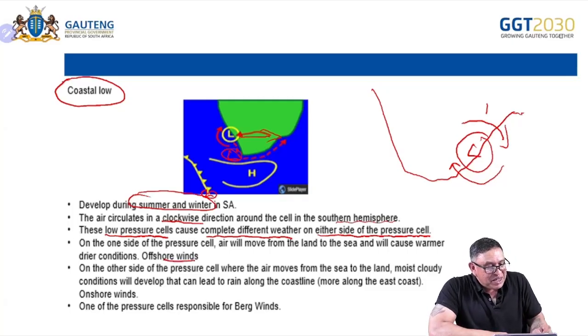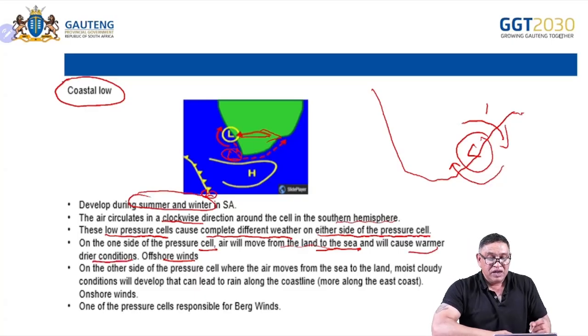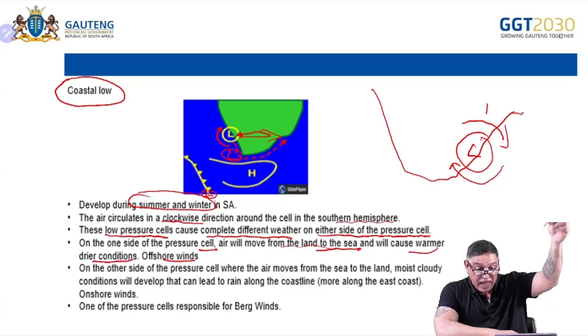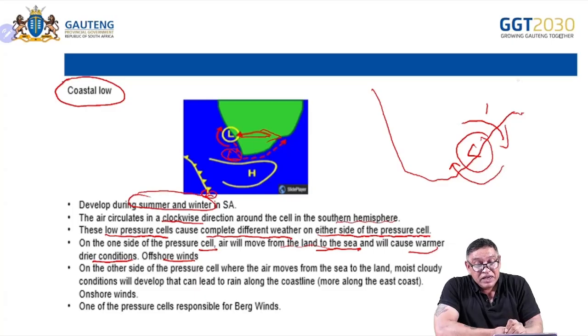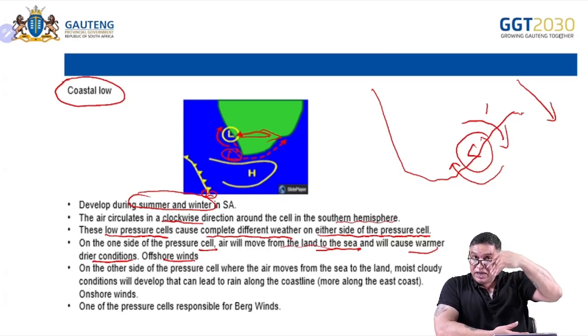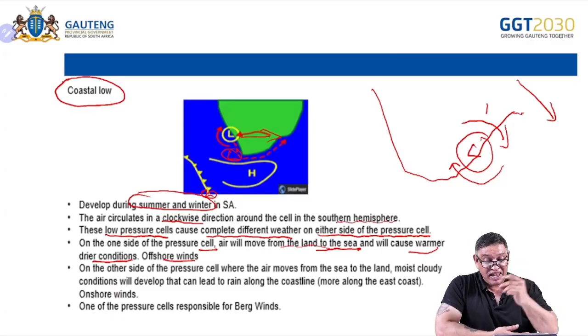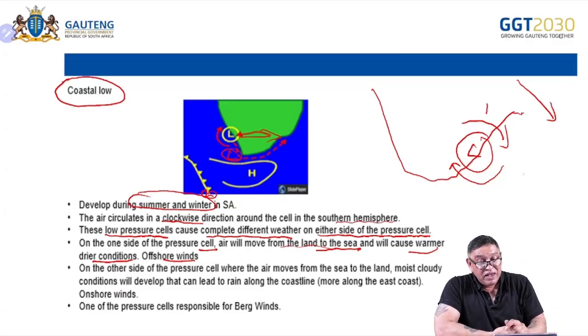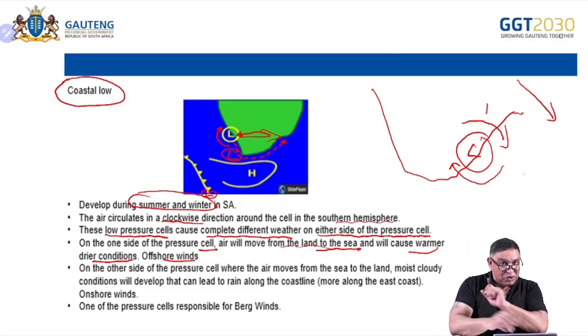Offshore winds. One side of the pressure cell, air will move from land to sea, which will cause warmer, drier conditions, which means that it's coming from the land, so it's coming down towards the coast. And if it comes down towards the coast, when air comes down, it heats up. There's evaporation, which makes it drier. So it's a warmer, drier air that comes from there. You'll see how we're going to use this in Berg winds now.